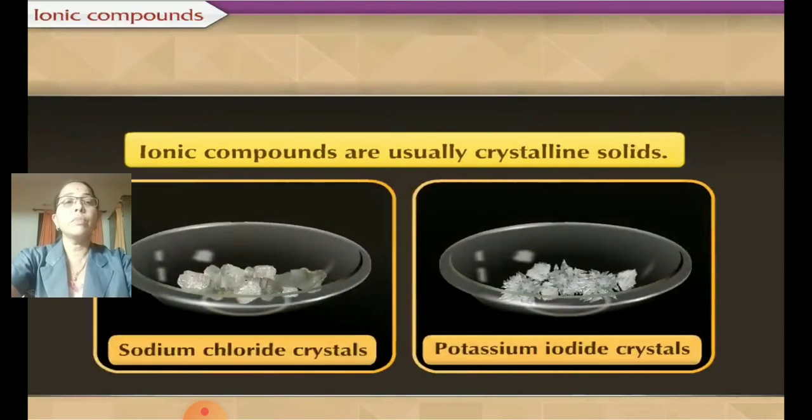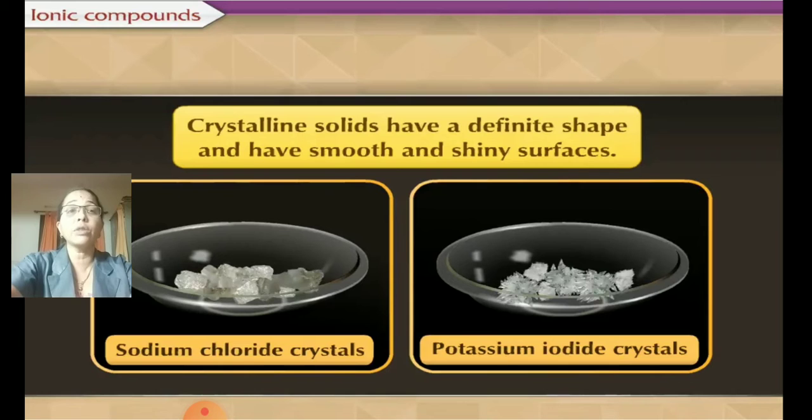Here they have given sodium chloride and potassium iodide. These are ionic compounds. These ionic compounds are usually crystalline solids. Crystalline solids have the property to reflect light, so they shine. Crystalline solids have a definite shape and have a smooth and shiny surface.